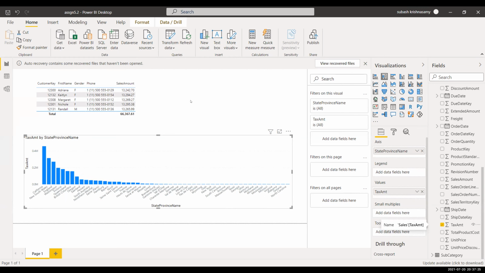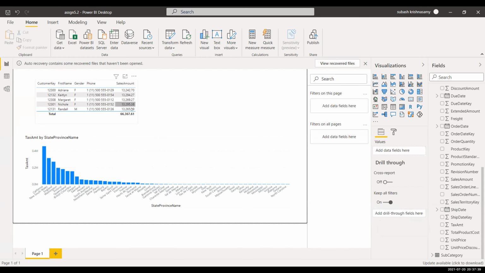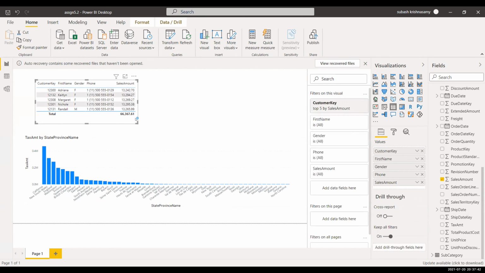But which is the correct option? Manually setting the relationships, or auto detecting the relationships and correcting them? See, automatic is something which is not going to work in every scenario, because many times the column names can be different. So you can always go with the auto detect, and later on you can investigate it manually, to check whether the relationships are correct. If relationships are not created, you can correct them. You can just delete one, or create it if the relationship was not created. So effort is generally required both ways, automatic plus manual.